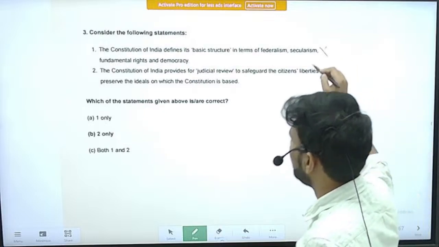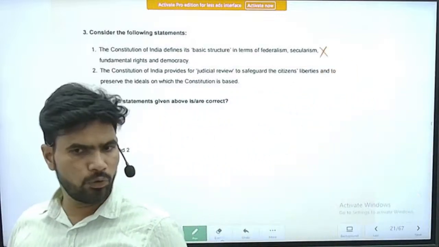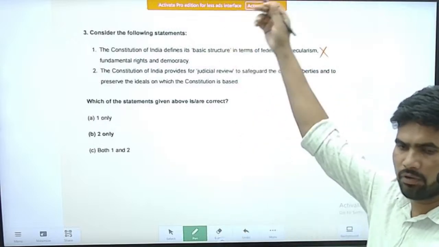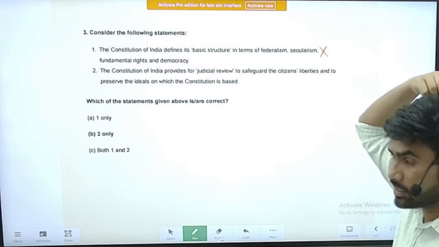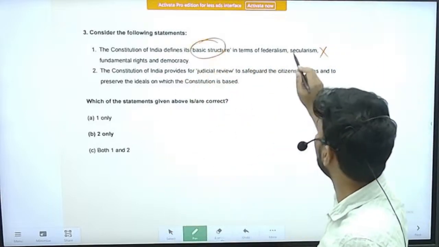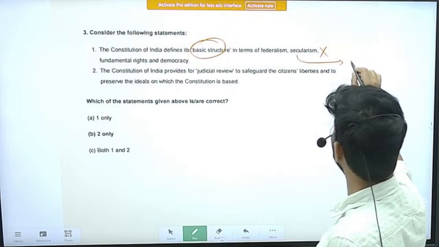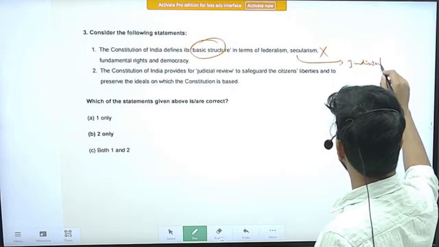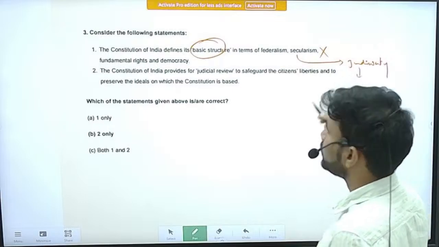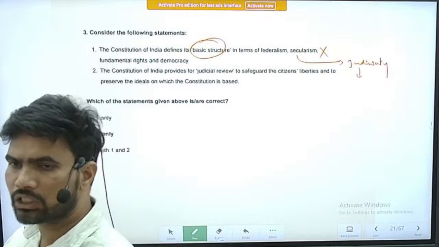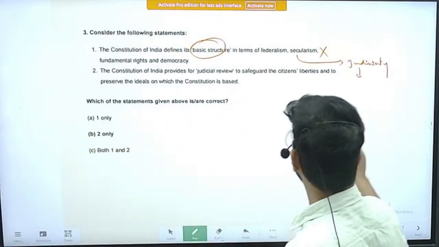So it is a directly incorrect statement. If you know about the doctrine of basic structure, you will straightforwardly know that this is an incorrect statement. Actually, basic structure is nowhere mentioned in the Constitution. It is the invention of the judiciary, right? First thing is, it is the invention of the judiciary. And next thing, the judiciary itself did not define what actually constitutes the basic structure.